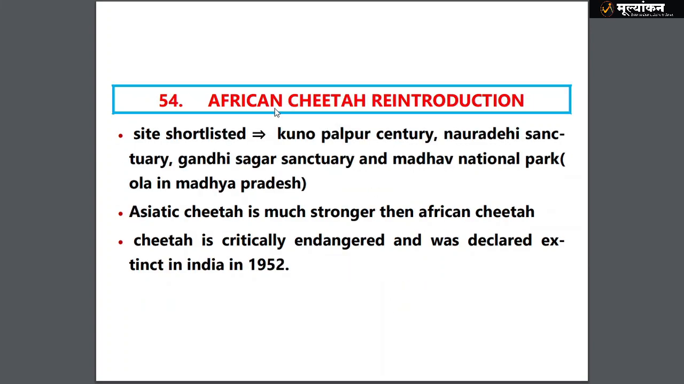Then we have the African cheetah. Asiatic cheetah is far stronger than African cheetah. So African cheetah reintroduction has been envisaged. Kuno Palpur Sanctuary, Nauradehi Sanctuary, Gandhi Sagar Sanctuary, and Madhav National Park all are in Madhya Pradesh, that you have to understand. Asiatic cheetah is much stronger than African cheetah. Cheetah is critically endangered and was declared extinct in 1952.